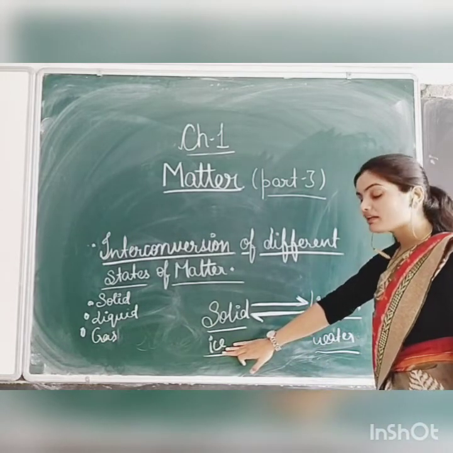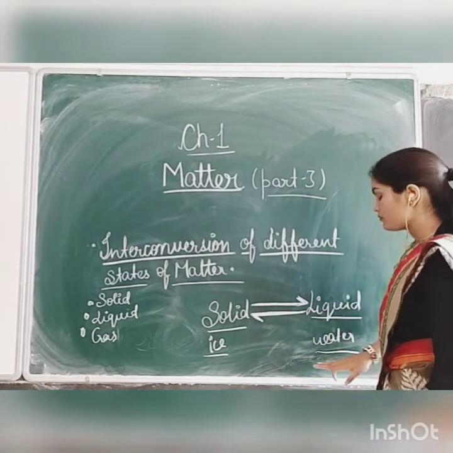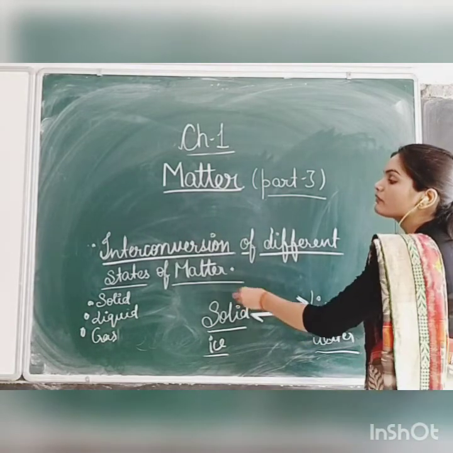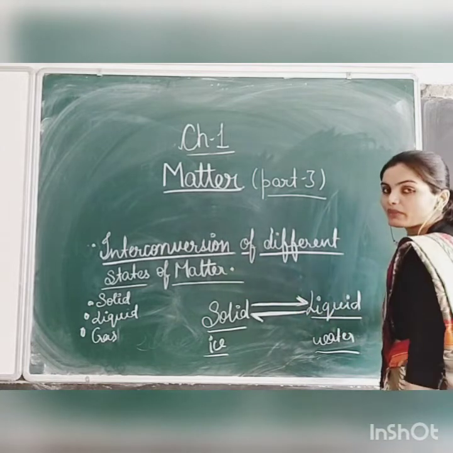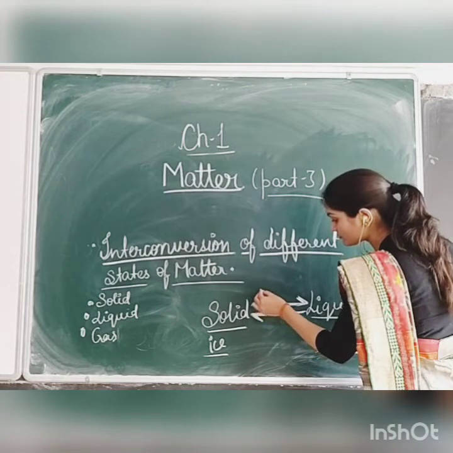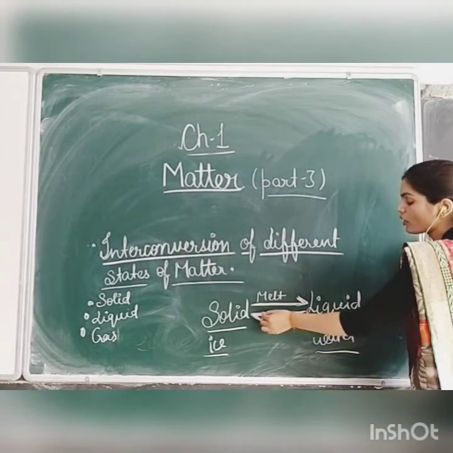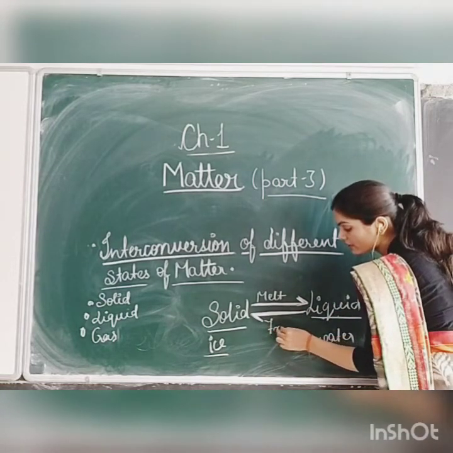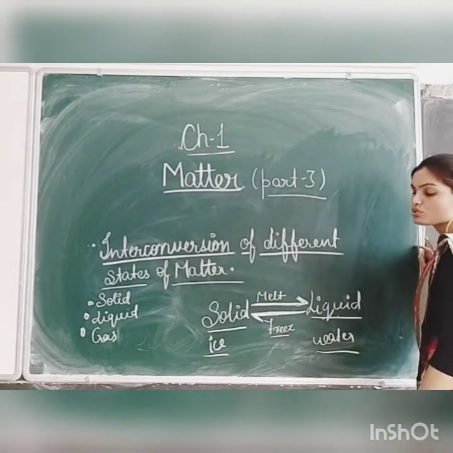When you are melting the ice, it gets converted into water. So this process is a kind of reversible process, and the phenomenon will be known as interconversion of different states of matter. When we melt, the solid gets converted into liquid. When we freeze, the liquid gets converted into solid.